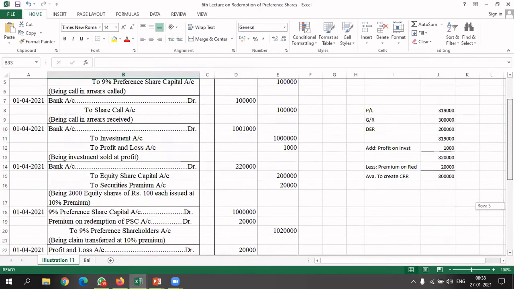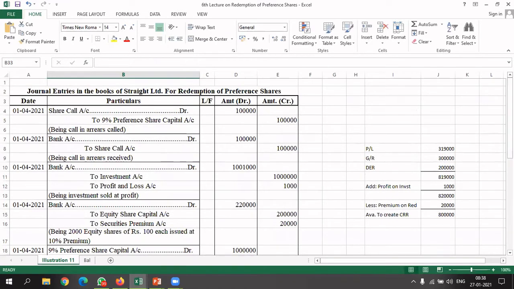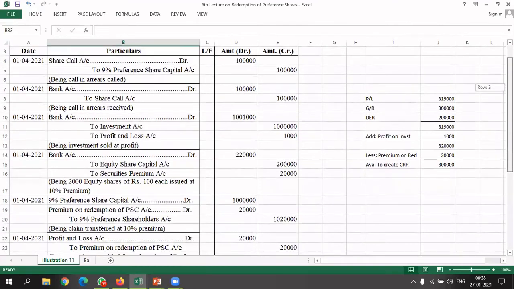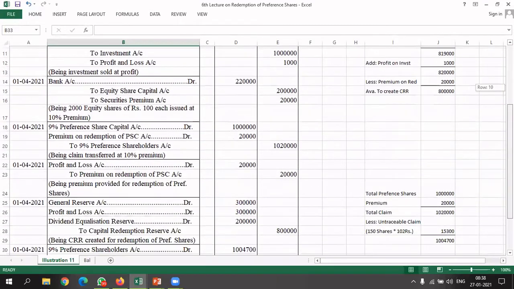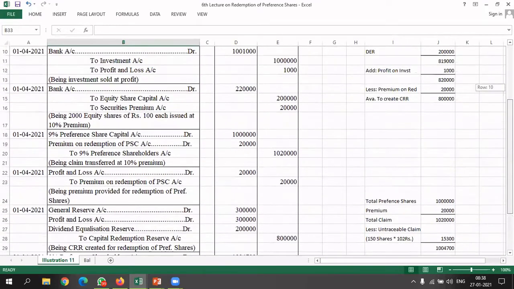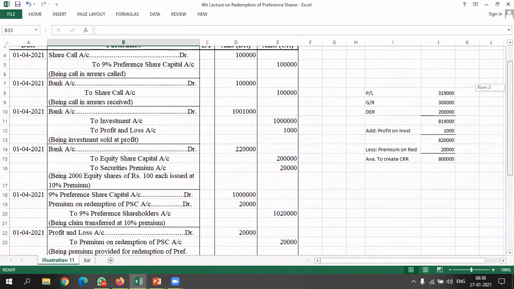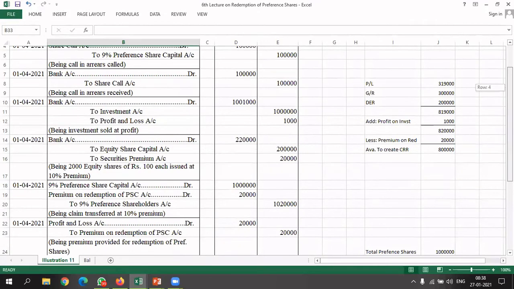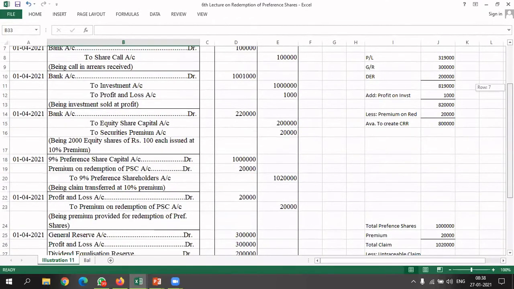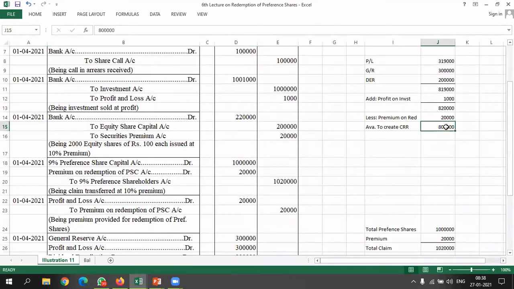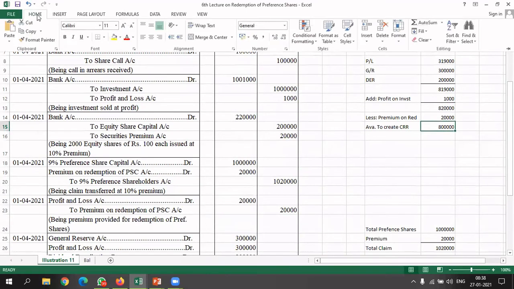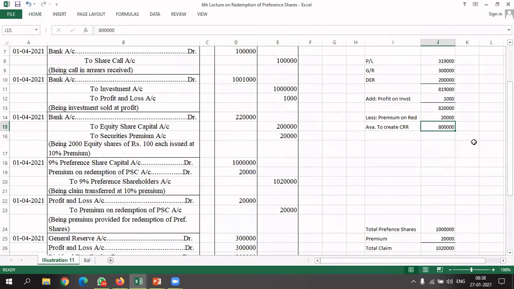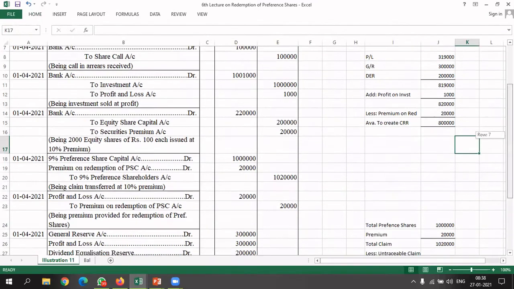Look at the entire problem once again. How many entries have we passed in total? We have passed almost 1, 2, 3, 4, 5, 6, 7, 8 entries. First two entries relate to converting partly paid up shares into fully paid up, then sale of investment, then issue of equity shares. For issuing equity shares, we did a proper calculation of how much reserve is available and how much amount we can use. The balance amount is raised with the help of a fresh issue.